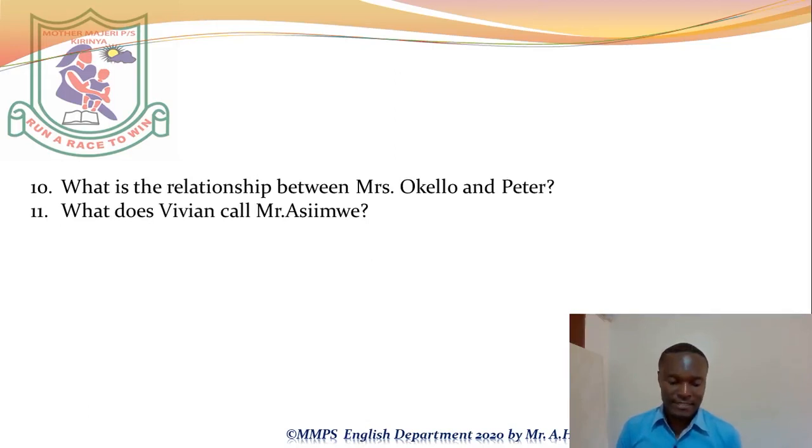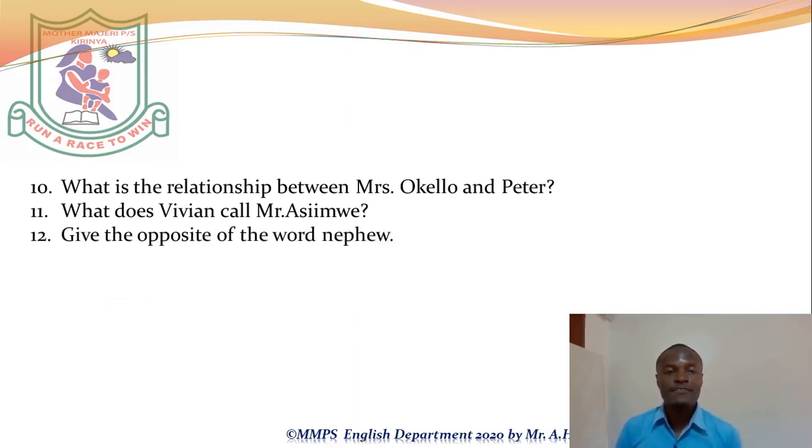What does Vivian call Mr. Asimwe? Vivian calls Mr. Asimwe her father. Finally, give the opposite of the word nephew. The opposite of the word nephew is niece. Most of you like spelling it as nice, but niece is N-I-E-C-E. Who is a niece? A niece is a daughter of your brother or sister. And then what does your niece call you? Your niece will be calling you her aunt or her uncle.